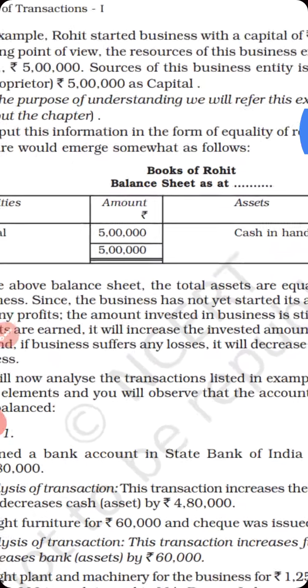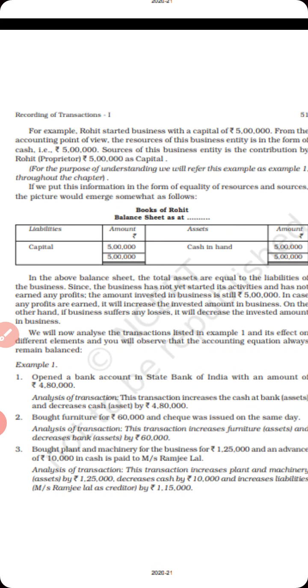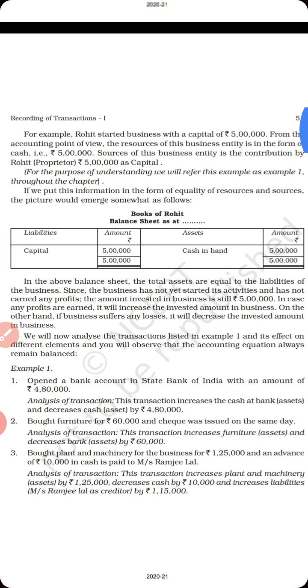So see the format of the balance sheet. This is the format of the balance sheet in which two sides are there. One is liability, another is asset. So the left side is the liability side, in which we will show the capital, which is rupees 5 lakh, and on the asset side again we will show the cash in hand, whatever the owner has given in the business, that is rupees 5 lakh. So both side totals are equal.